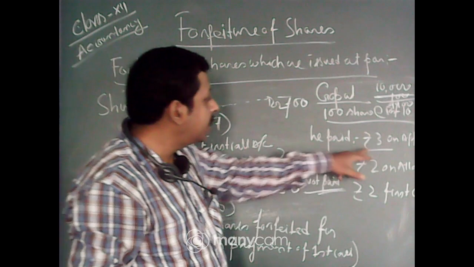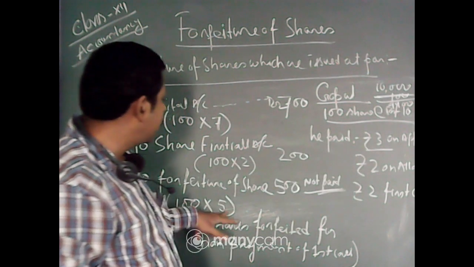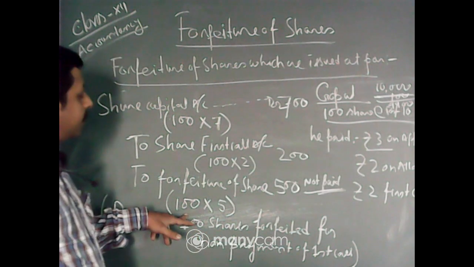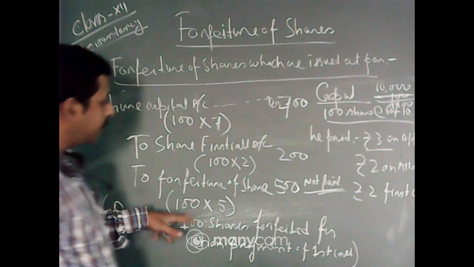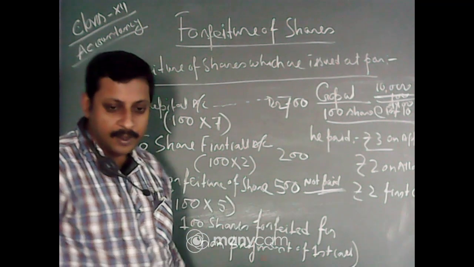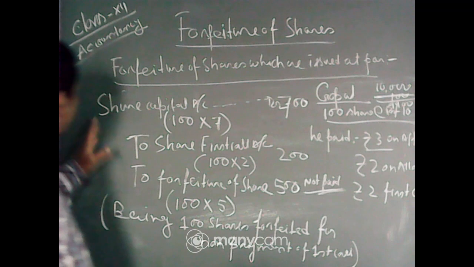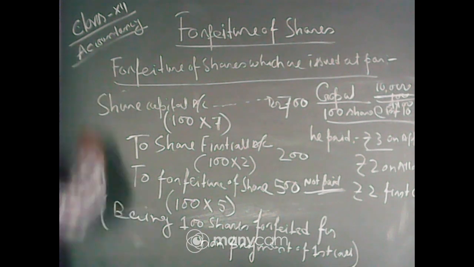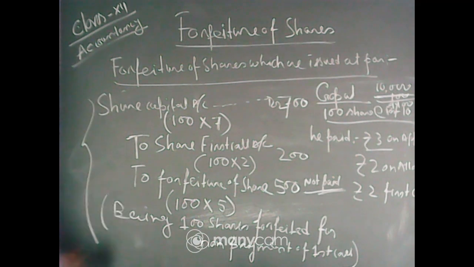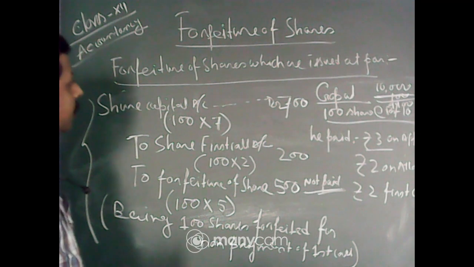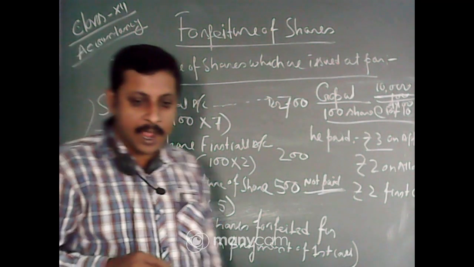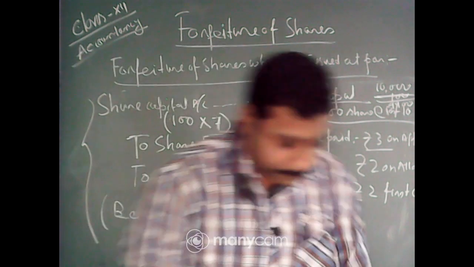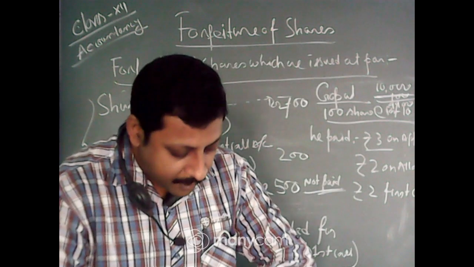The company makes this punishment, forfeits the shares and retains the amount, that is 3 plus 2, that is 5 rupees, and the total shares are 100, so this is total 500. This is the way you have to make the journal entry in case of forfeiture of shares issued at par.